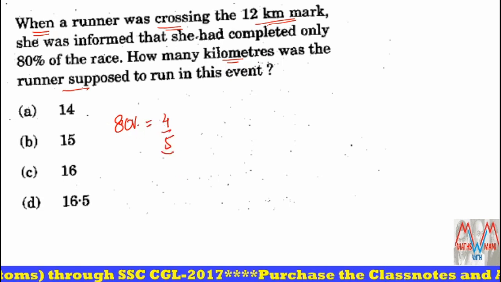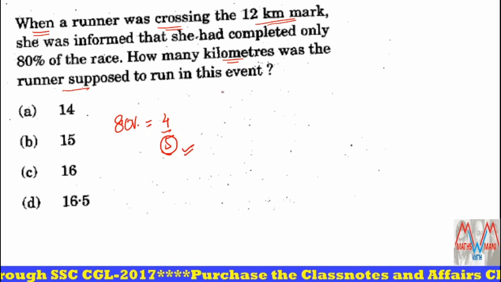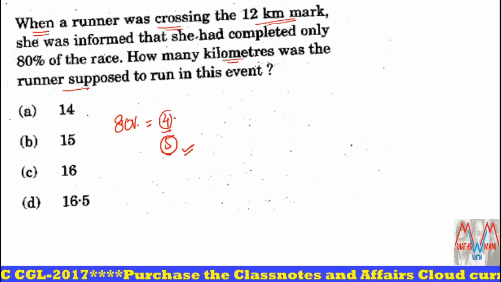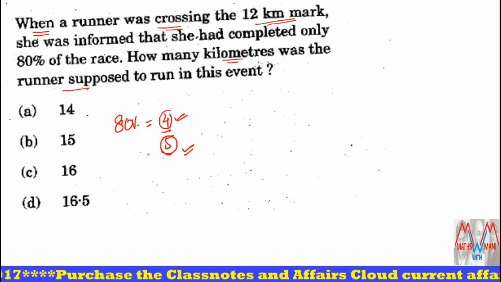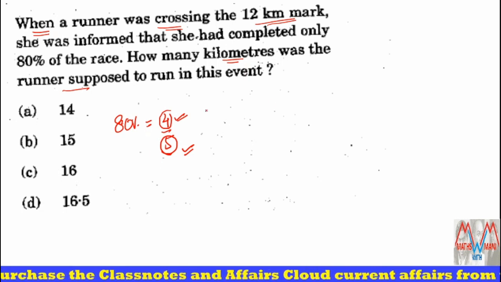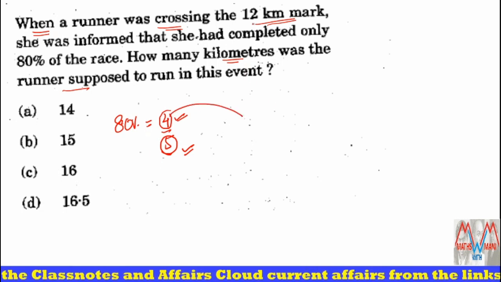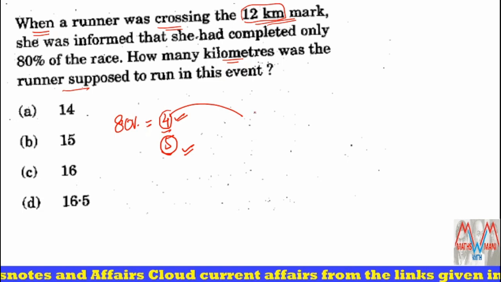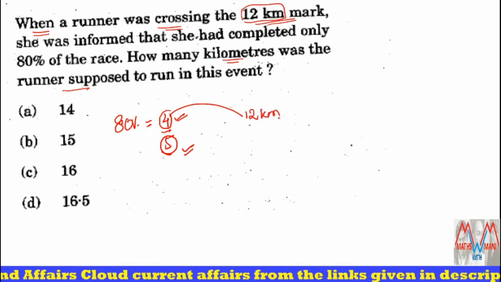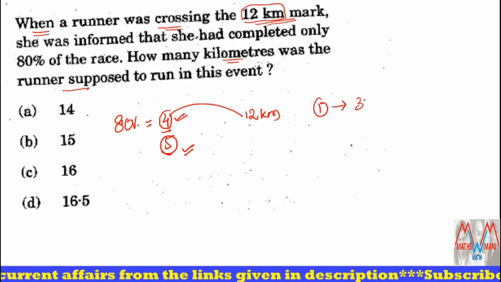That means the total race is 5 parts, but she has completed only 4 parts. These 4 parts are given as 12 kilometers, so one part is 3 kilometers.